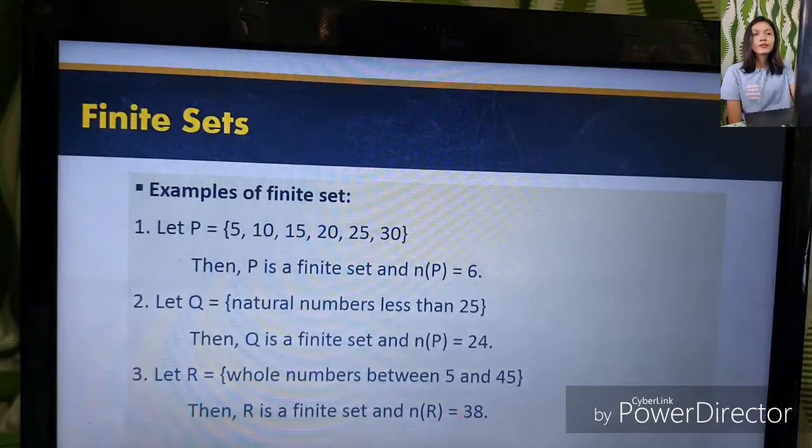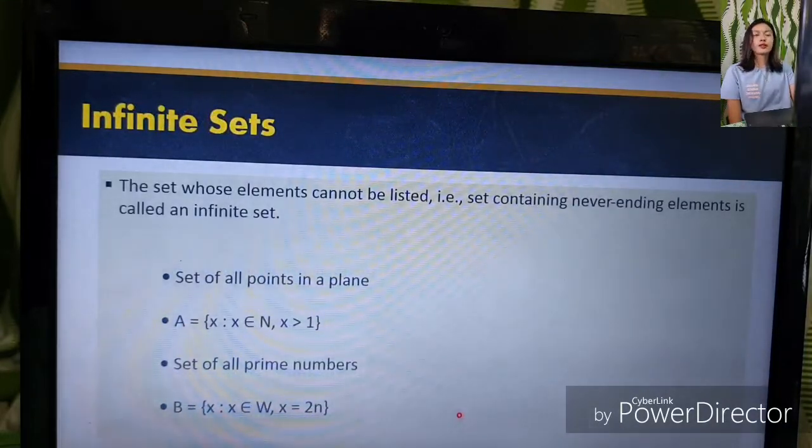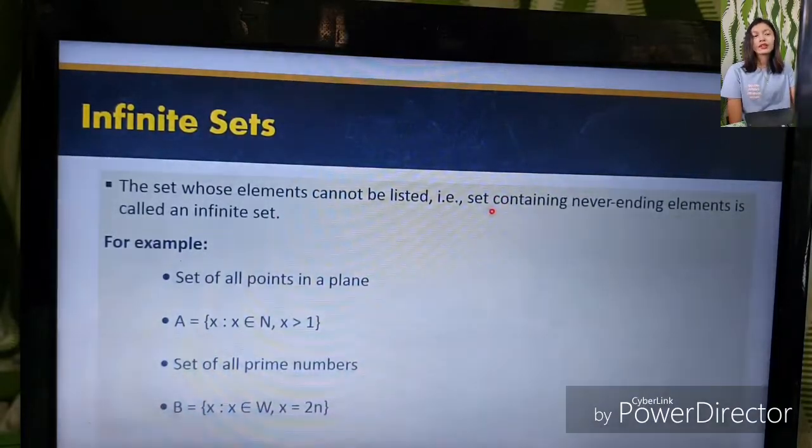Let's proceed to the infinite set, the last that I'm going to discuss to you right now. The set whose elements cannot be listed, so it goes to infinity. We cannot count, we cannot list all the elements inside the set. A set containing never-ending elements is called an infinite set. For example, the set of all points in a plane. Of course, we cannot count the points in a plane. Second example, x such that x is an element of natural numbers where x is greater than 1. So we cannot count the natural numbers greater than 1.